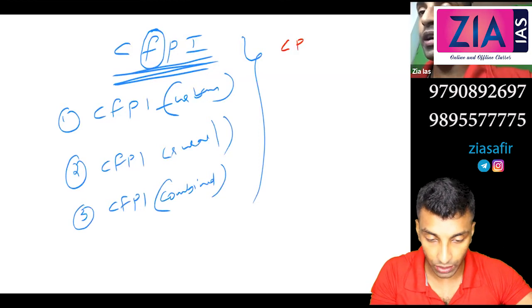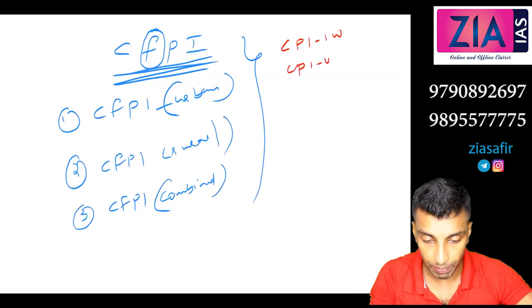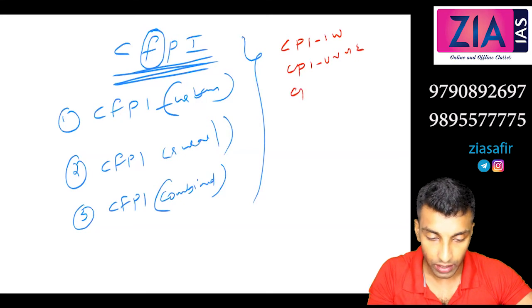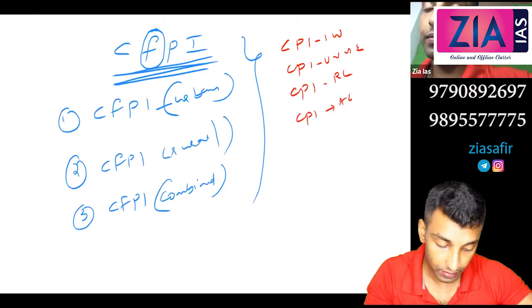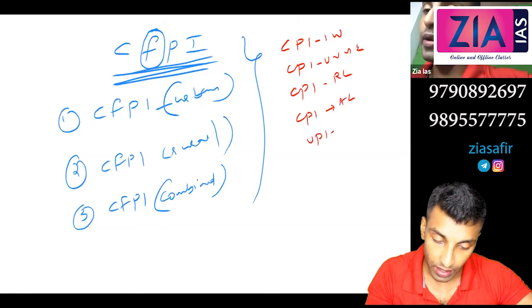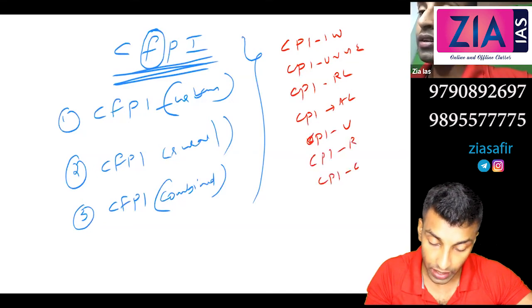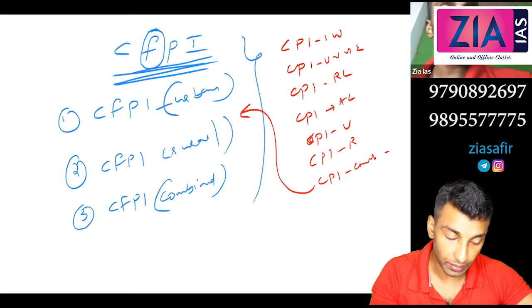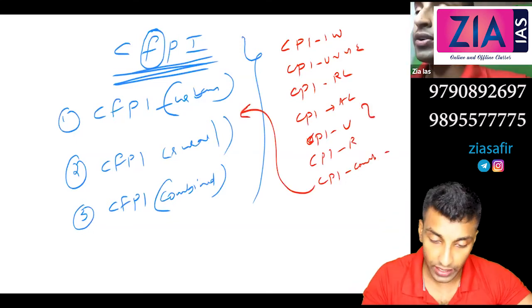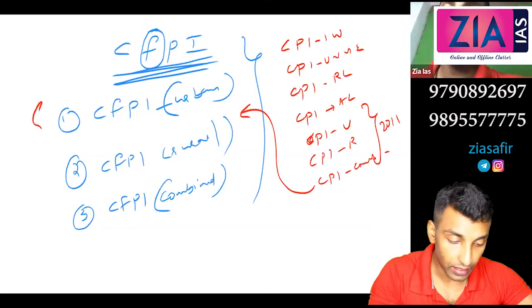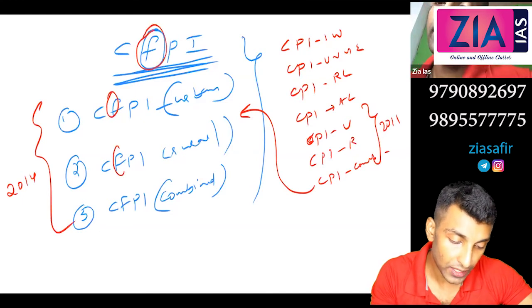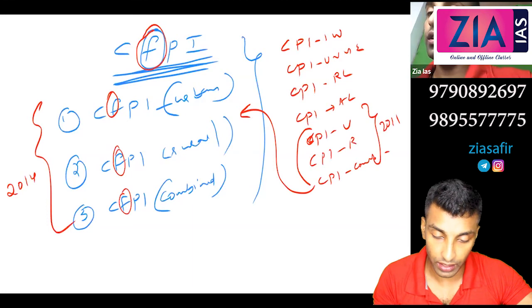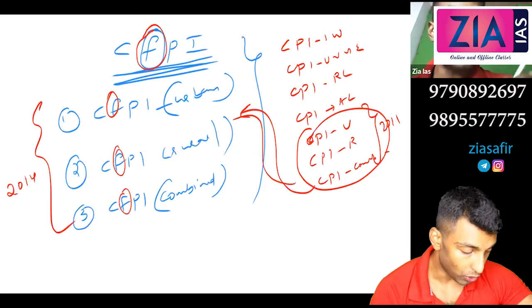So we started off with CPI IW, then CPI UNME, then CPI RL, then CPI AL, and then we discussed CPI urban, CPI rural, and CPI combined, and then these three. These three were introduced in 2011. These three were introduced in 2014. These are related to food, so F is added. Here there is no F, here F is added, both by CSO.